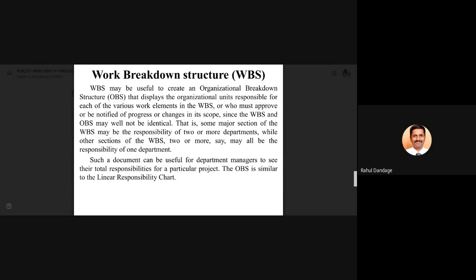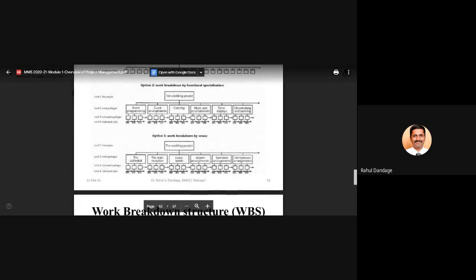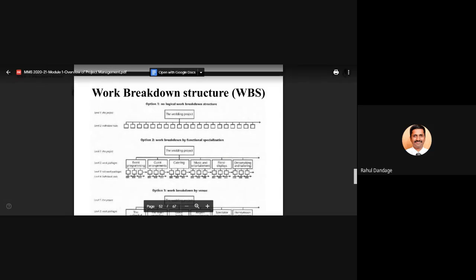When we go for organizational breakdown structure, it takes the help of this work breakdown structure, and then it also displays which are the organizational units responsible for the particular work elements specified in the work breakdown structure. Like, let us say if we go to this particular second option, one of the activities is guest arrangement.